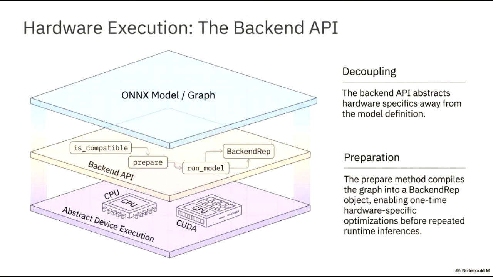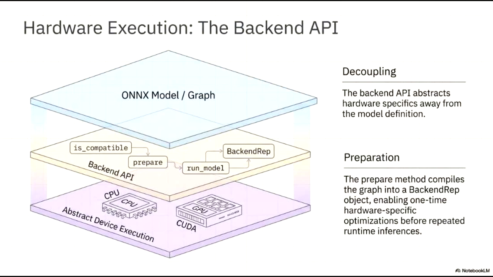As illustrated in the diagram, there is a clear separation between the ONNX model, or graph, at the top and the actual abstract device execution at the bottom, which includes hardware like CPUs and GPUs. The backend API acts as a bridge, providing essential decoupling. This means the API abstracts hardware-specific details away from the model definition, allowing for a portable and flexible architecture.